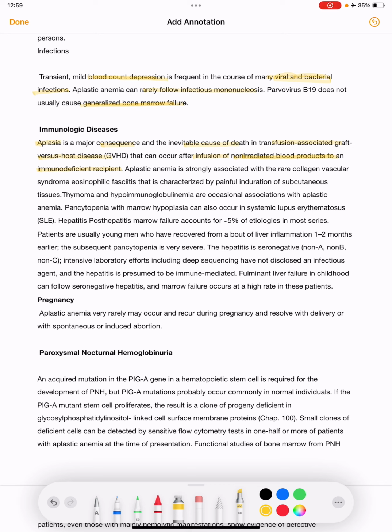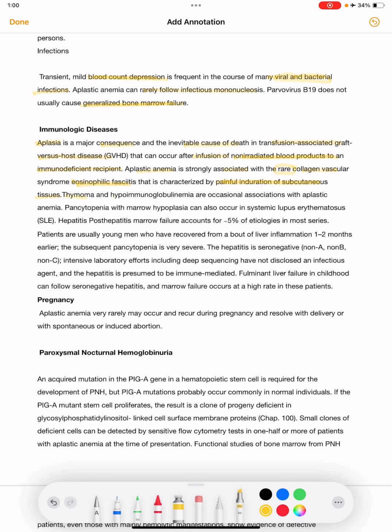aplasia. And aplastic anemia is also strongly associated with the rare collagen vascular syndrome eosinophilic fasciitis. This is characterized by painful induration of subcutaneous tissues. So induration will be there in the subcutaneous tissues, and that induration is painful.